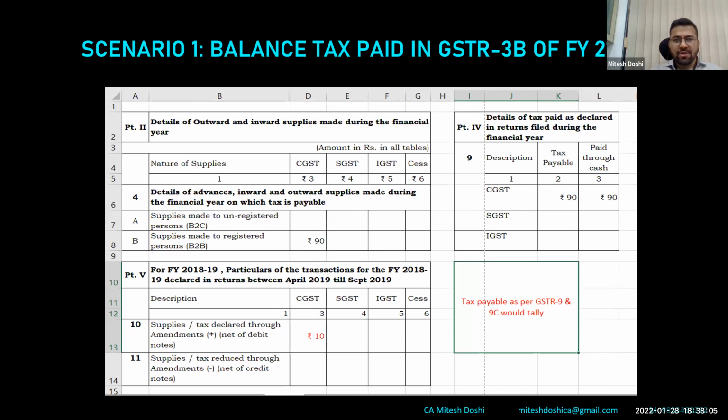So what is scenario one? How would it be disclosed in table 4 of 9? So it would be 90 rupees. Basically, first is balance tax has been paid in subsequent year. So I would disclose my total turnover as per books as 100. As I said, step one is always to take the turnover as per books. So 100. However, how I have discharged it: through 3B of financial year 2021, only 90 rupees. So I have disclosed 90 in table 4 and the balance 10 rupees in table 10. So the total of this, 90 plus 10, would be going in 9C, and there would be no difference ideally when compared to books.